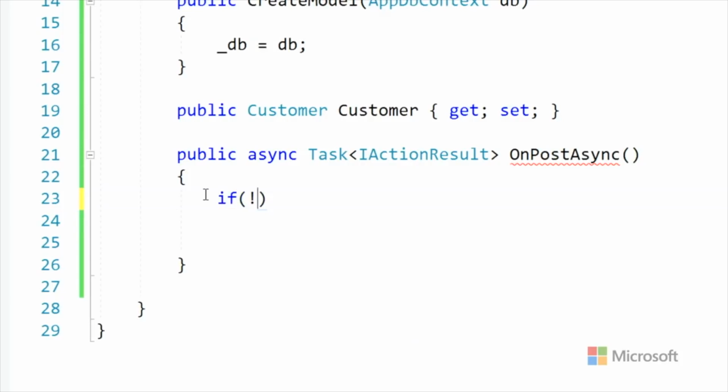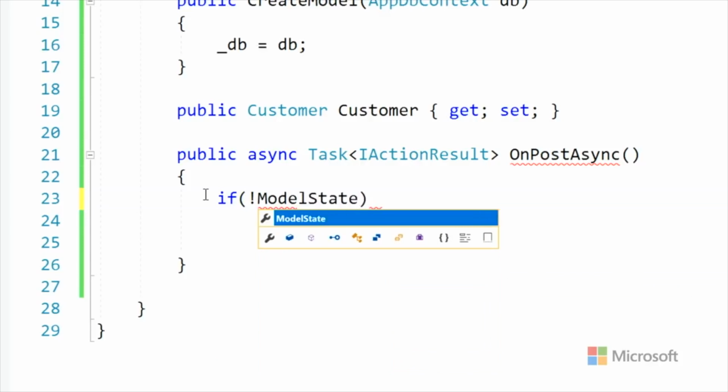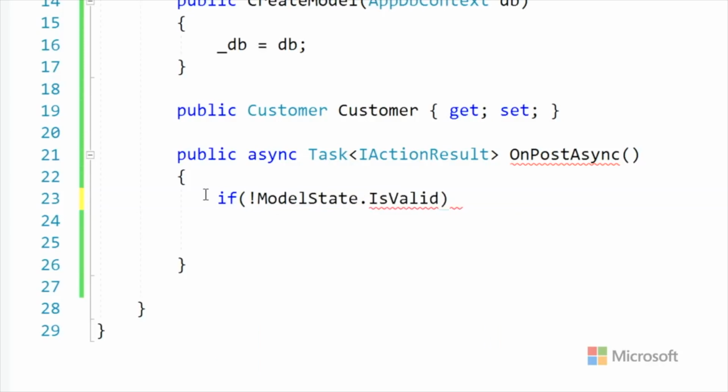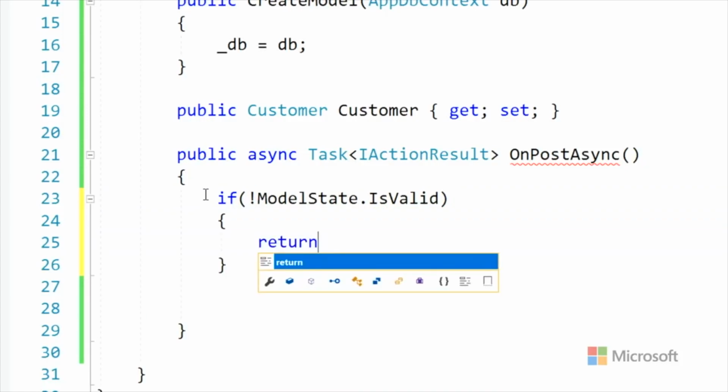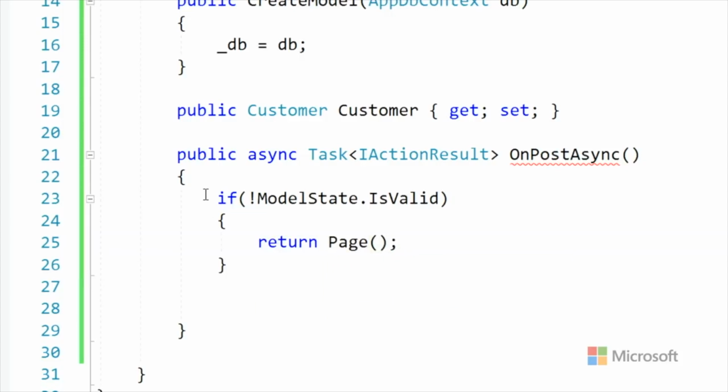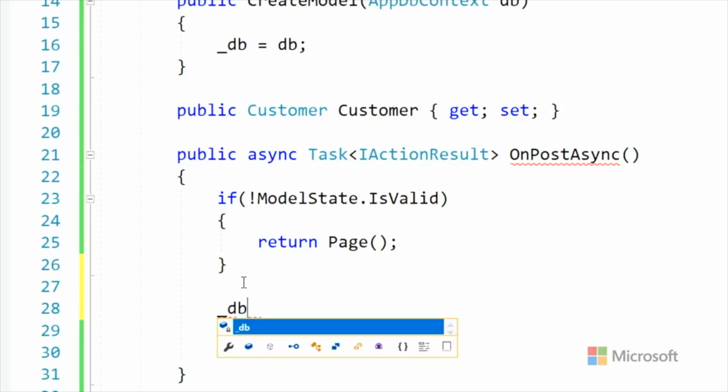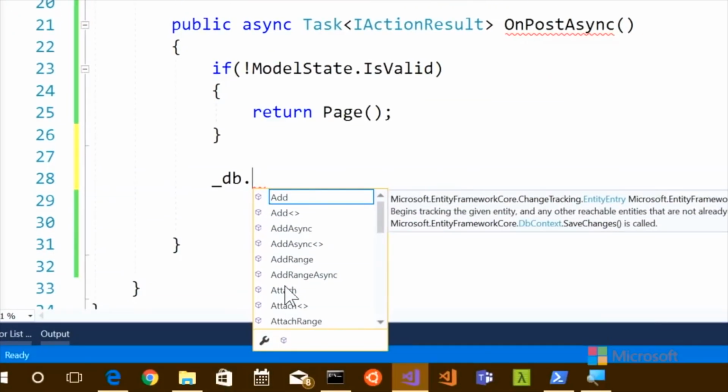So I'm going to say if model state is not valid, then return the page back to itself. If I hover over Page, you can see it returns a PageResult, which is a kind of action. Returning a page is an action. If we get this far, now I'm going to say DB. Remember, what is DB?